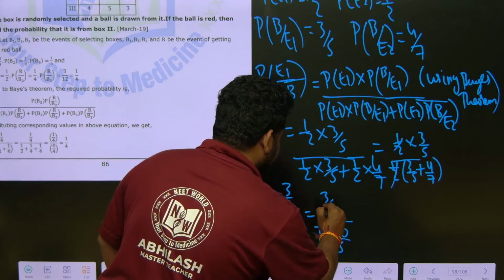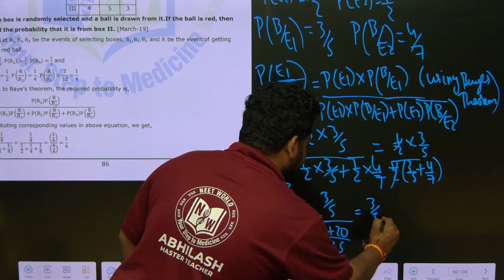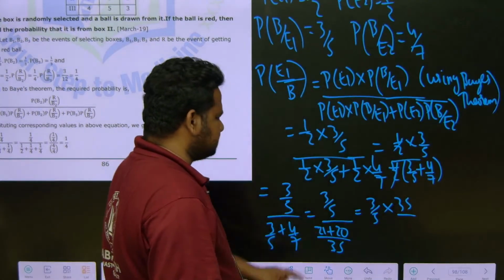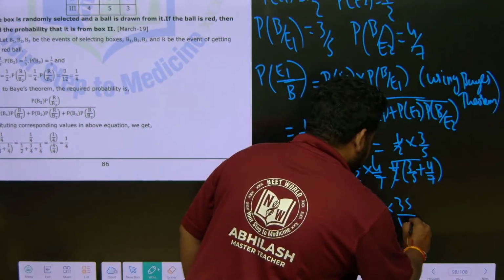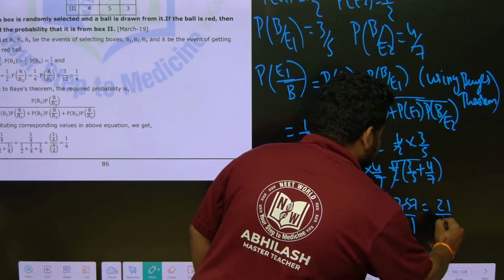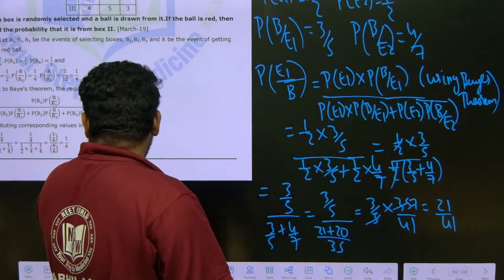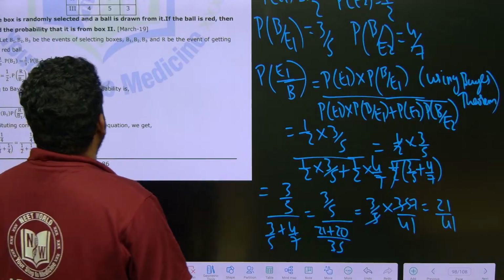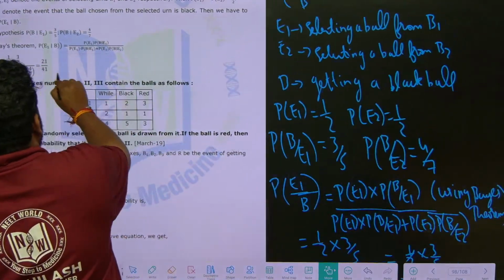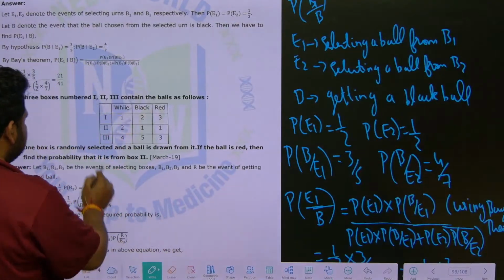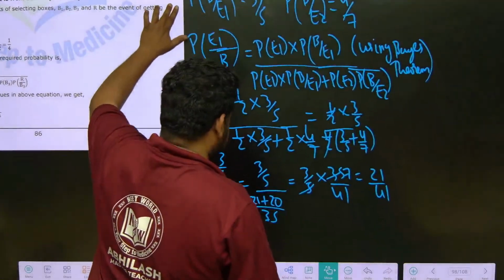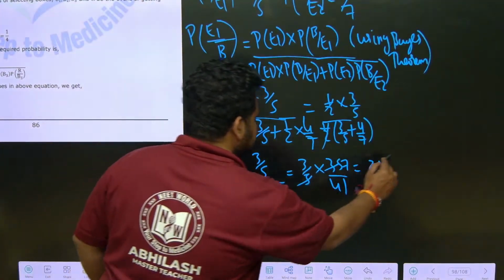Now on solving this, 3 by 5 into 35 divided by 21 plus 20, which is 41. 5 7s are 35, 3 7s are 21. So we will get 21 by 41. Correct? Let us see the solution here. Yes, we got 21 by 41 here. Same thing we got here. That is the right answer, friends.